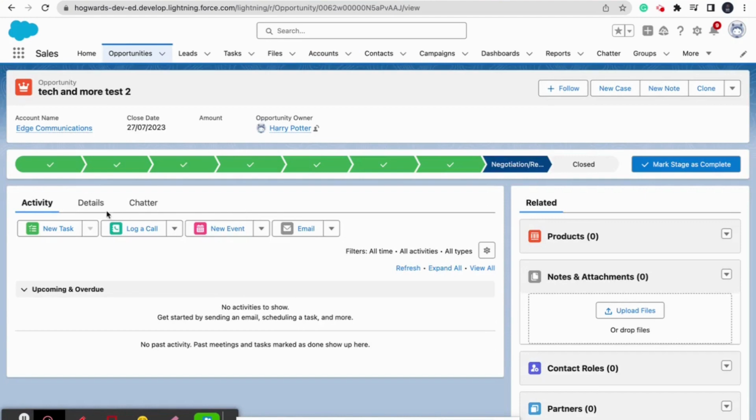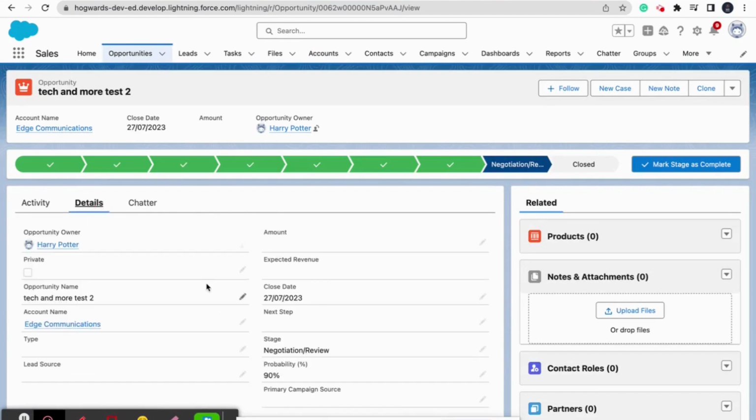So that's how you can create a screen flow. So this was a very simple scenario, a basic scenario, but you can work on multiple scenarios, complex scenarios. That's how you will be able to work on screen flows, and it will be easy for you.